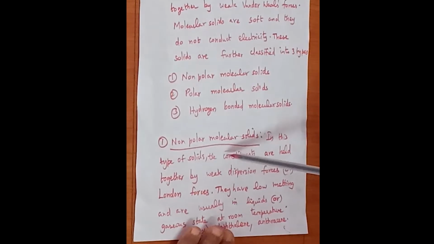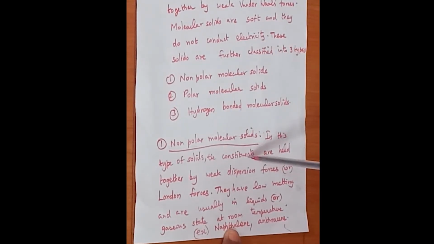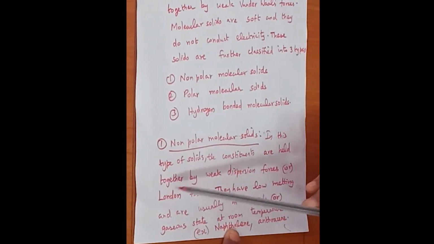In non-polar molecular solids, the constituents are atoms, ions or molecules held together by weak dispersion forces or London forces. Since it was discovered by the scientist London, it is called London force.